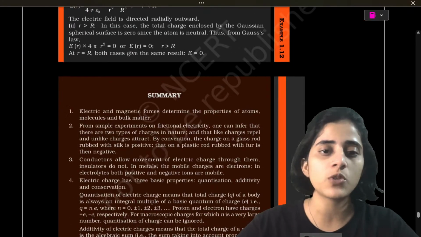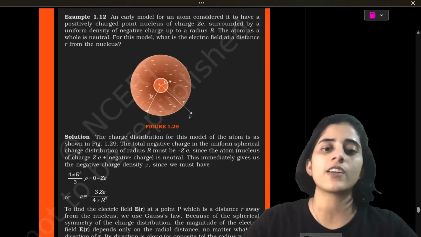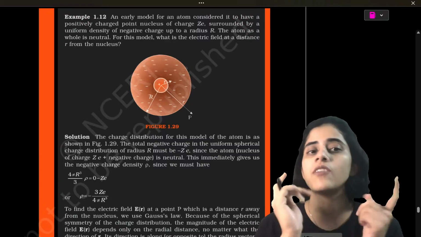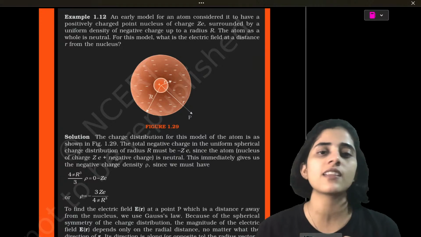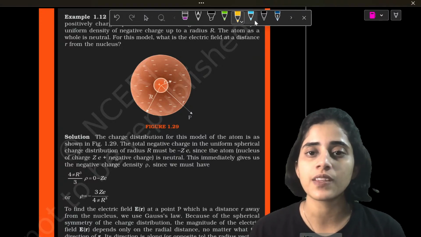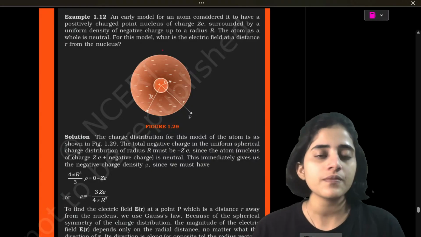Now there's one more question. Okay, one last question and chapter 1 is done. Let's solve that also. So chapter 1 NCERT I've done fully. Every exercise question, everything in the textbook I've explained in the last 3 sections. So let's look at this question as well.